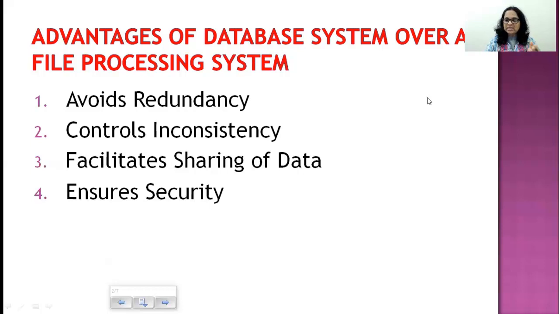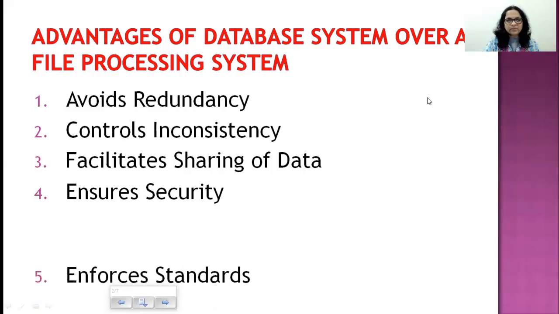It ensures security. Means what? When I was writing data in a file or in a book, where could I store it? Maximum, I could keep it in a cupboard and lock the cupboard and things like that. But a database system can ensure security. You could protect your database or your data by means of a username and password so that people cannot access it. That is what I mean by ensures security.